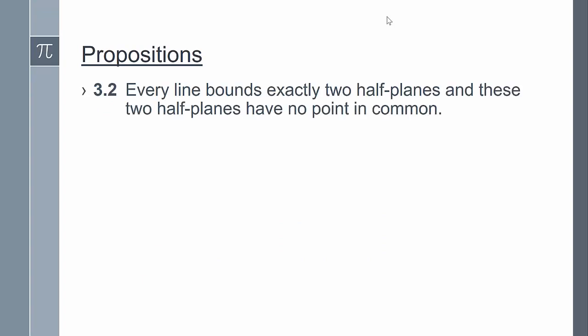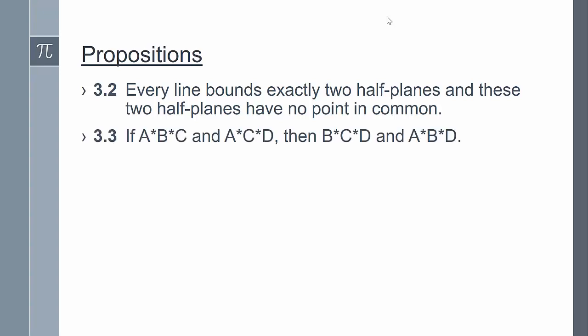Next, we're going to list several propositions. Proposition 3.2: every line bounds exactly two half planes, and these two half planes have no point in common. The proof of this proposition is in the textbook. The next proposition is an application of the plane separation property to study betweenness relations among 4 points.